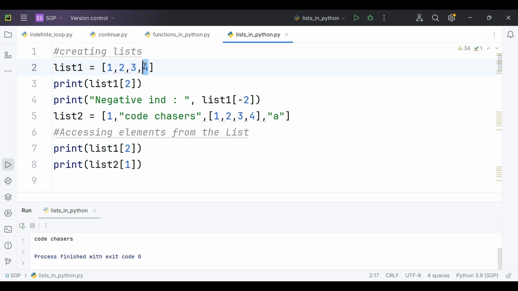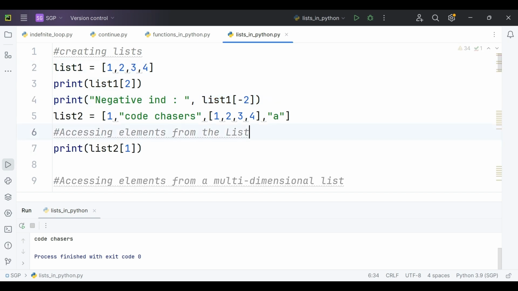4 will carry an index position of -1. 3 will carry an index position of -2. 2 will carry an index position of -3. 1 will carry an index position of -4. That's it. If I access an element which is at index -2, 3 will be printed.